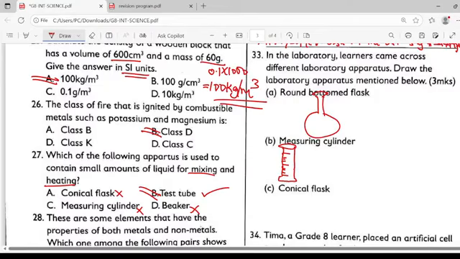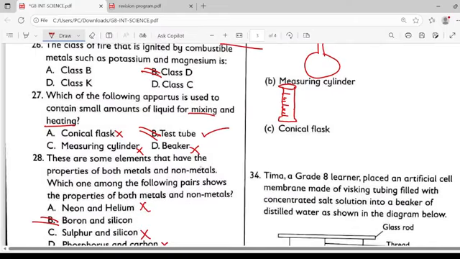Then we do also have what's called a conical flask. A conical flask, it's a flask that is in shape of a cone. That's what's called a conical flask, a flask in shape of a cone.